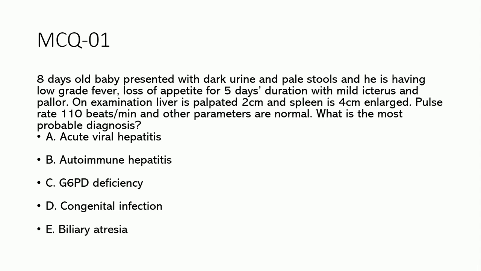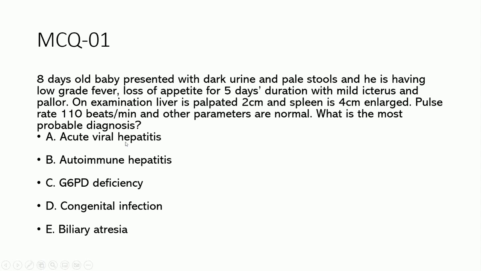8 days old baby. So that is one thing. 8 days means that is early onset jaundice. Baby presented with dark urine, pale stool, and he is having a low grade fever, loss of appetite for 5 days duration with mild distress and pale. On examination, liver is palpated 2 centimeter and spleen is 4 centimeter enlarged. Pulse rate 110 beats per minute and other parameters are normal. What is the most probable diagnosis? We will go through the answers one by one, and we will get to the correct answer.